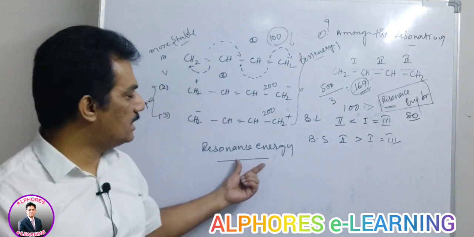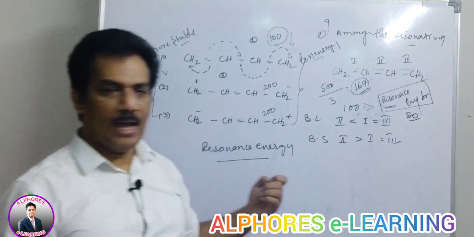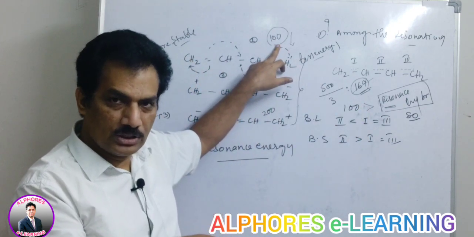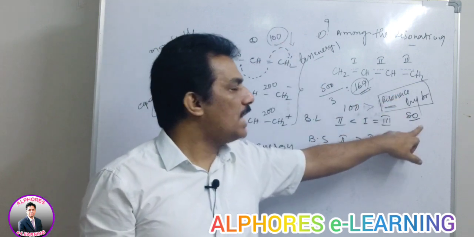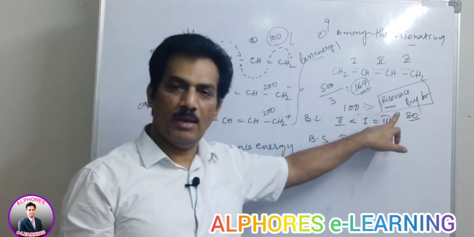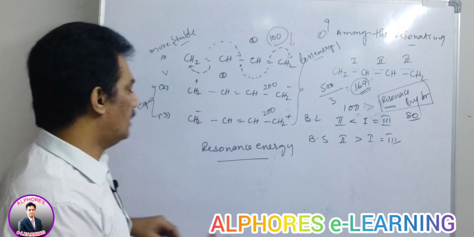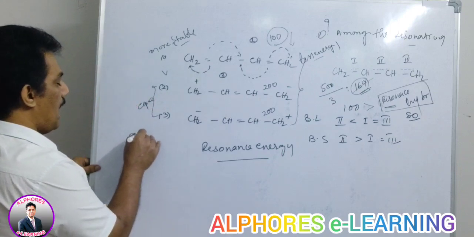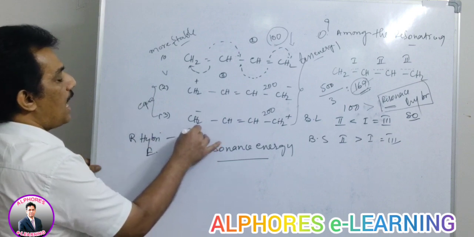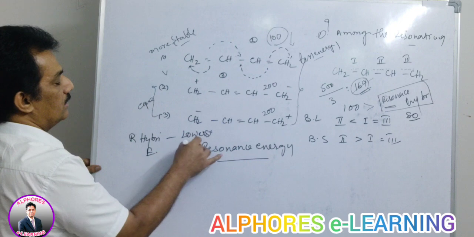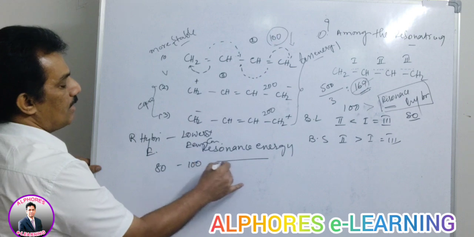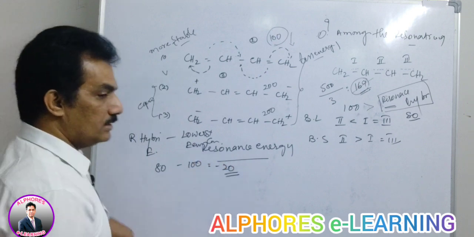Now resonance energy is nothing but the energy gap between the lowest energy conjugative structure and the resonance hybrid. Simply it is the resonance hybrid energy minus the lowest energy contributor, that is 80 minus 100, that is minus 20 is the resonance energy.